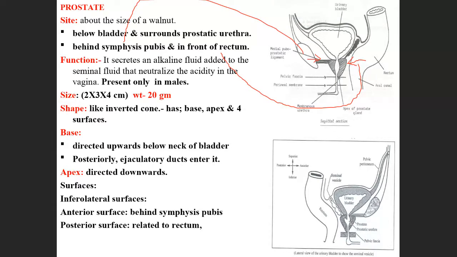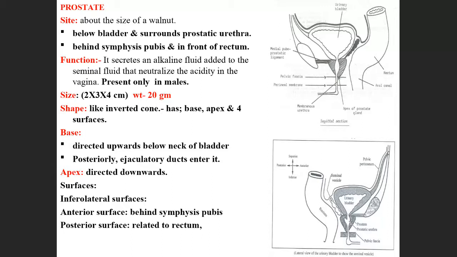Okay. Again, the function is it makes the seminal fluid alkaline. It alkalines the fluid. So it's a physiological part, just remember this word. And the size is 2 into 3 into 4 centimeters. The weight is 20 gram.